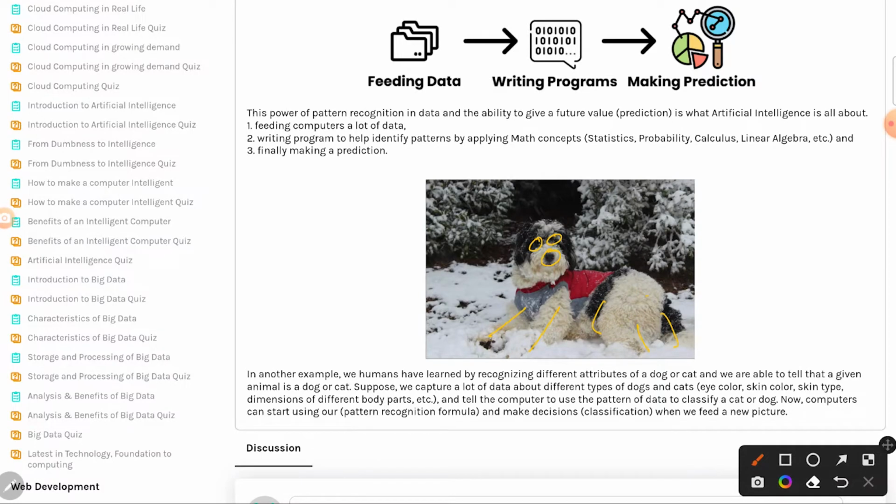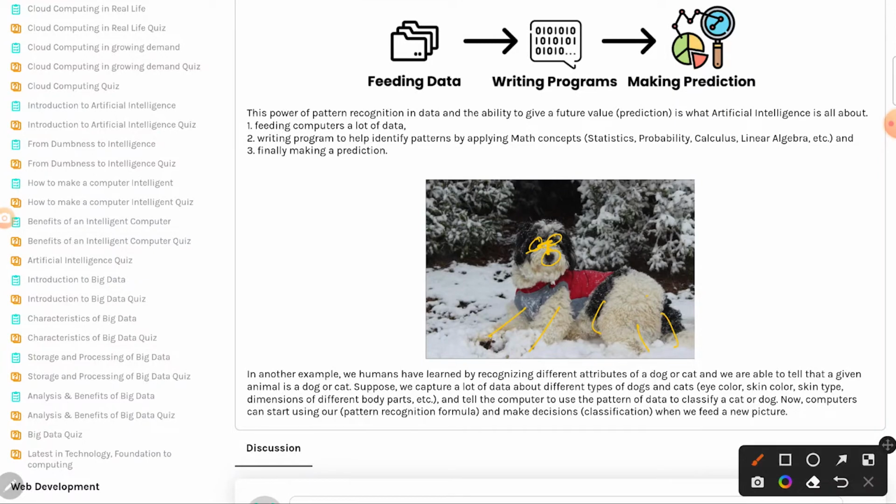We can give a computer a lot of pictures of a dog and also maybe cats, and tell the computer to capture, in each of these pictures, how the eyes look, how far apart they are, the distance from the nose, and lots of data about a dog from different pictures, and also data about the cat.